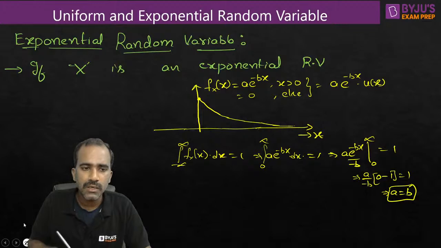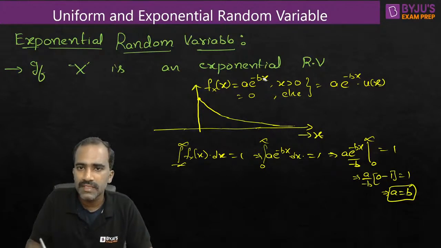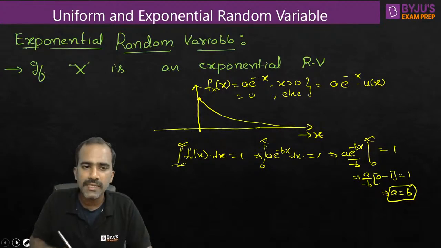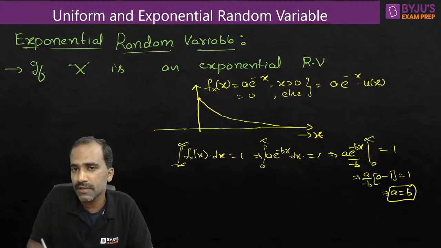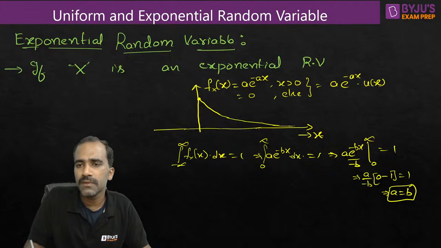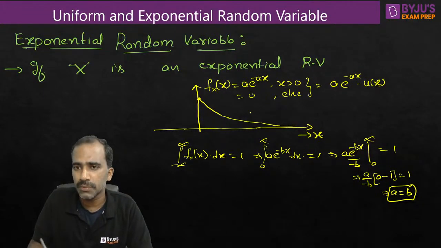So hence, what is the equation of the PDF? Shall we write the equation of the PDF? You can change the equation to a into e power minus ax, because a and b should be equal for the PDF, for the area to be 1. This value here and the value here, they should be exactly equal. Only if they are equal, only then the area will be equal to 1.